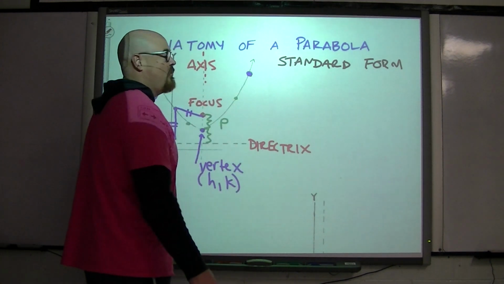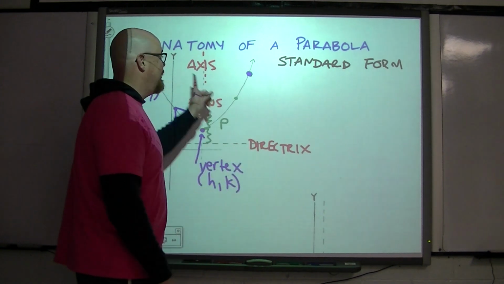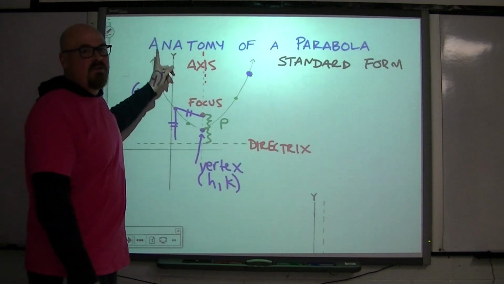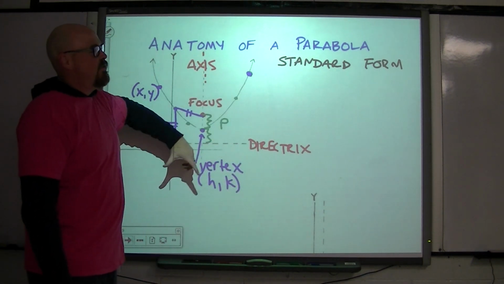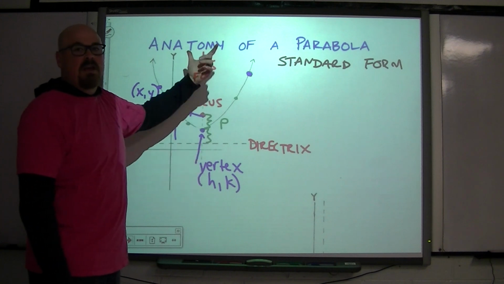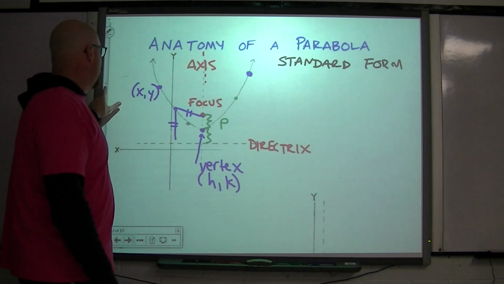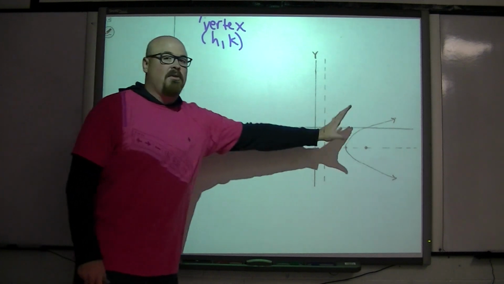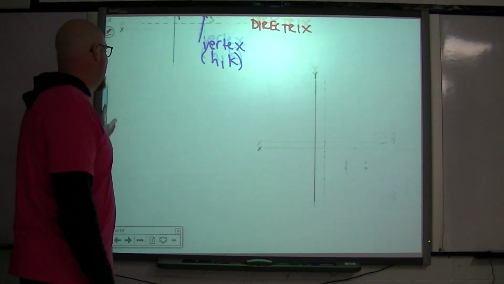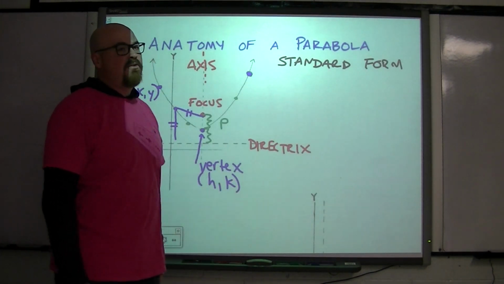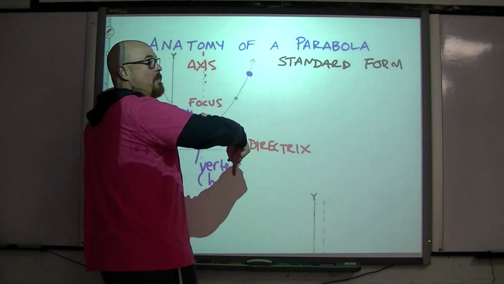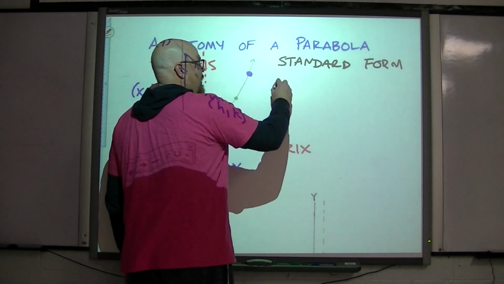And the standard form of a parabola takes on two forms, actually, depending on how it's oriented. So here we have a parabola that's oriented vertically. It can open up or it can open down. Towards the bottom of your notes, you have parabolas that can open side to side. We'll talk about that in a second. Okay, but the standard form of a parabola that opens up and down, x is going to be squared for that.